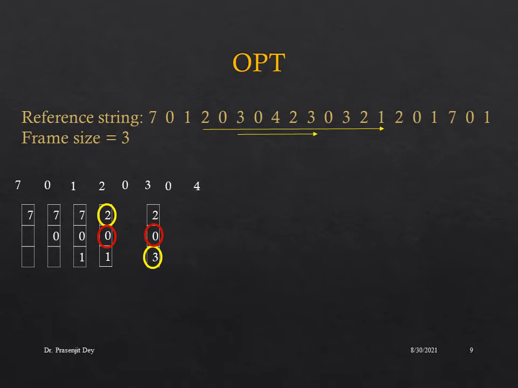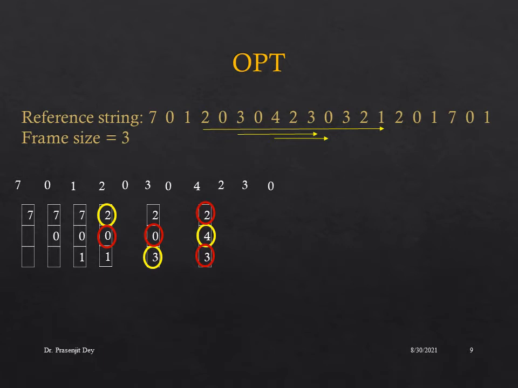Then when 4 arrives, we are going to look after 4 to see which page requests we may have. The near future page requests are 2 3 0. So 2 and 3 we may call in future, so we are going to replace 0. Now again when the request for page 2 arrives, 2 is already in the page table, so there will be no page fault. When 3 arrives, 3 is already in the page table, so there will be no replacement.